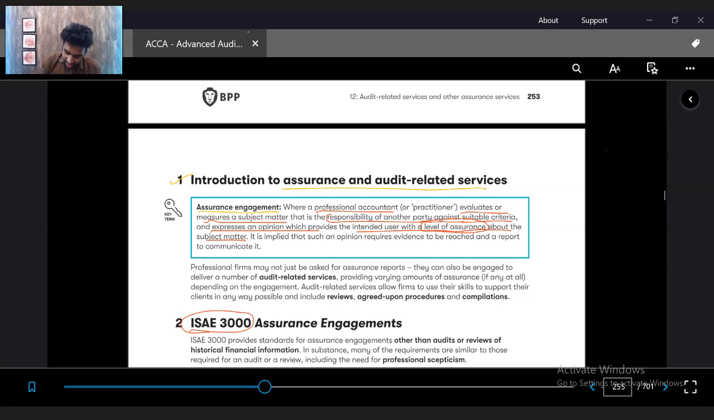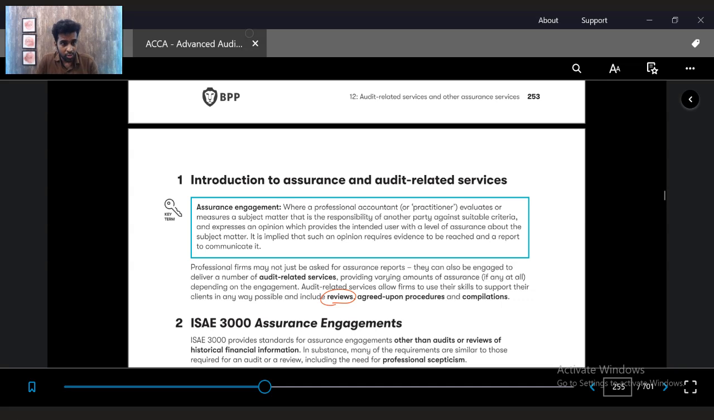So, professional firms can not only be asked for an assurance report, they can also be engaged to deliver a number of audit related services. Audit related services include reviews, agreed upon procedures, compilations, etc. Examples of reviews are reviewing only one part of the company, let's say internal control reviews, then due diligence review. Internal control means checking only the internal control of the company. Then cash flow statement review. For companies to apply for loans, they might review the cash flows of the company and give them an opinion. That is called a cash flow review.